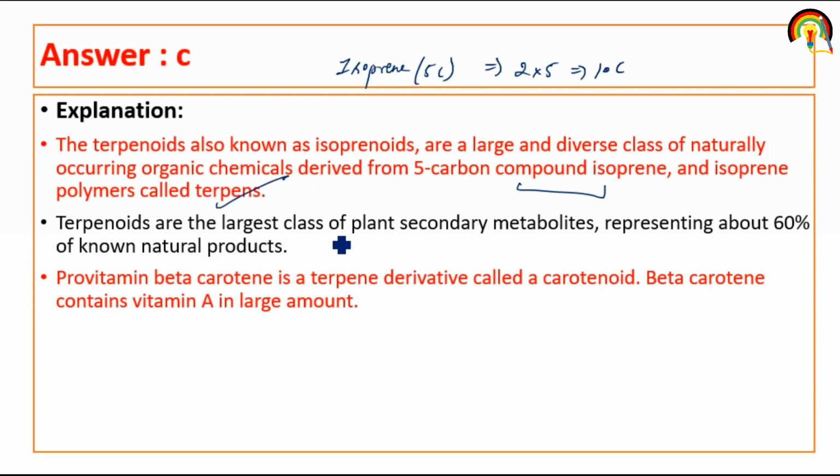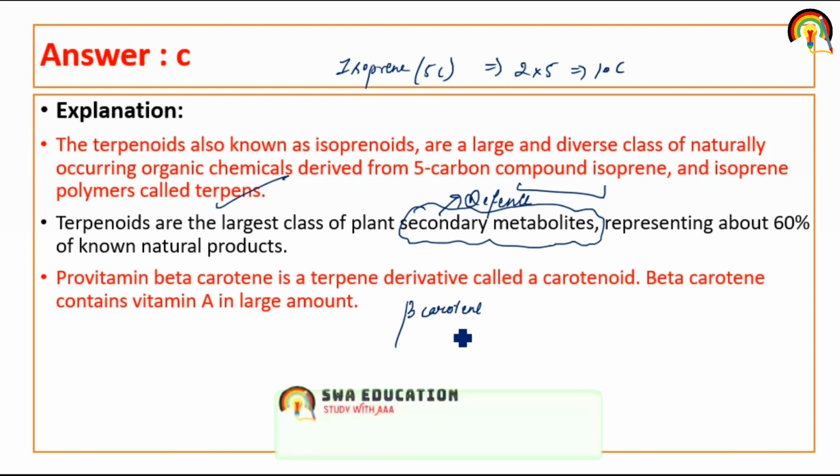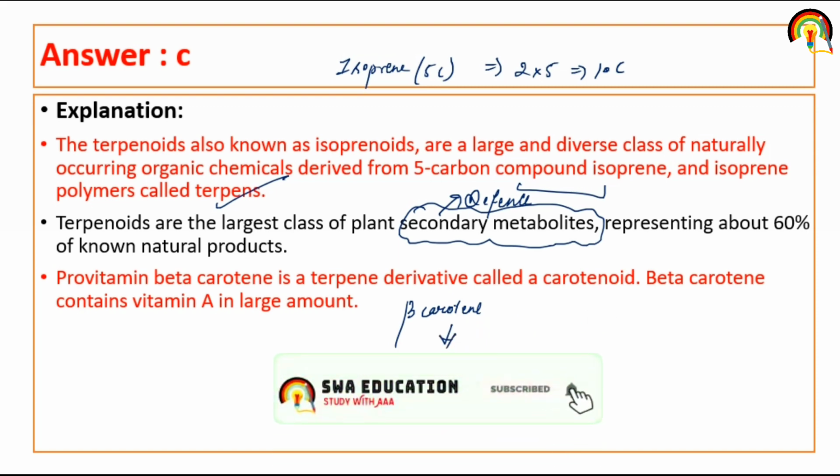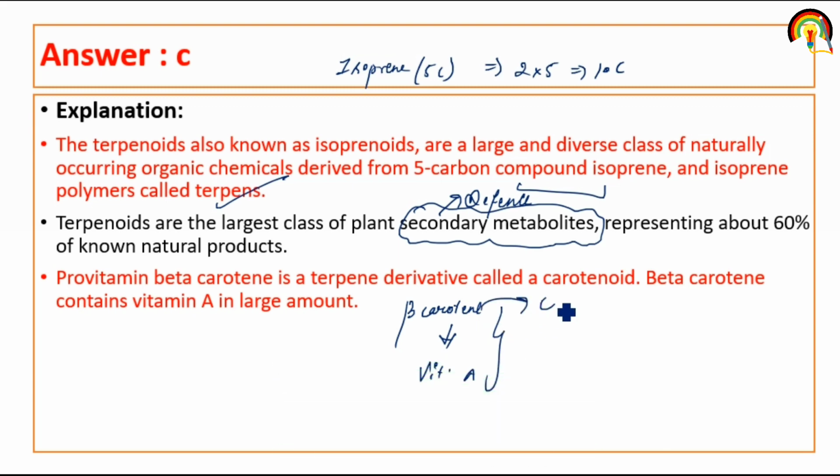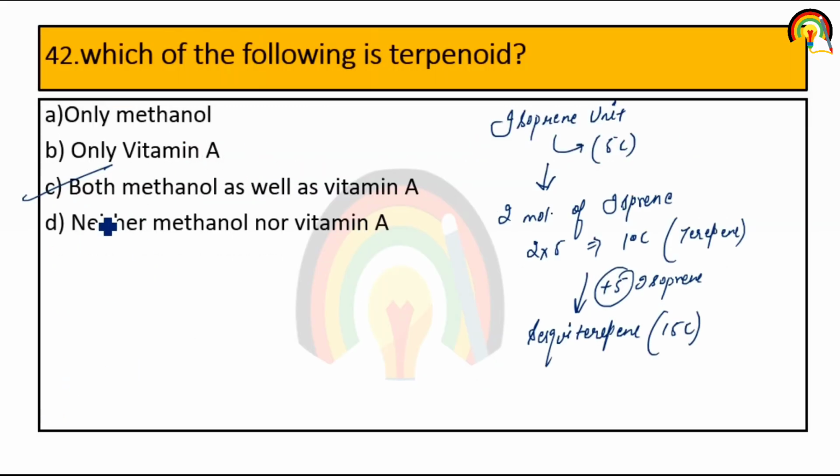Terpenoids are the largest class of plant secondary metabolites. Secondary metabolites have a defense function that protects the plant from insects or others that can attack it, representing about 60% of natural products. Provitamin beta carotene is a terpene derivative called carotenoid, and it contains vitamin A in large amount. So terpenoid can be methanol as well as vitamin A.